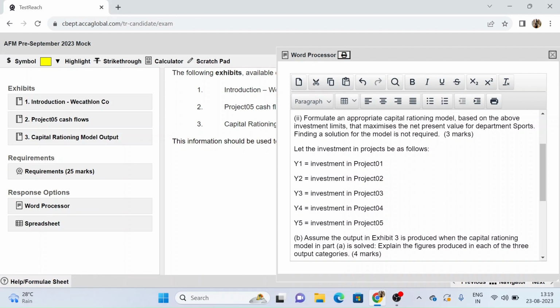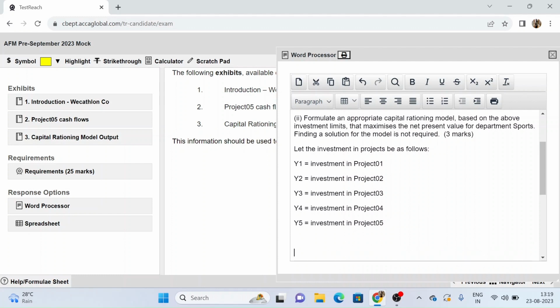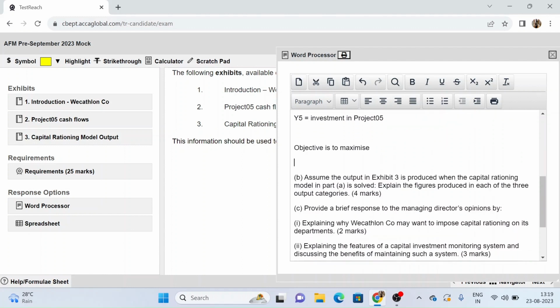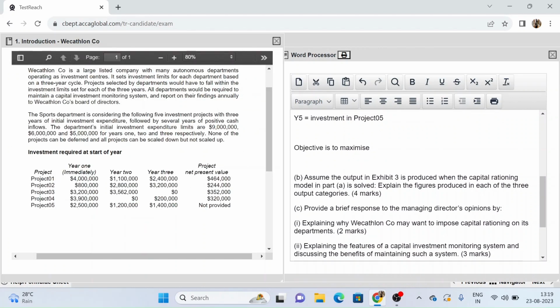Now let's have a look at our objective function. So what is our objective function? Objective is to maximize the returns that we are earning, so these are the NPVs. We have to maximize the NPV, and we can take it in thousands terms.